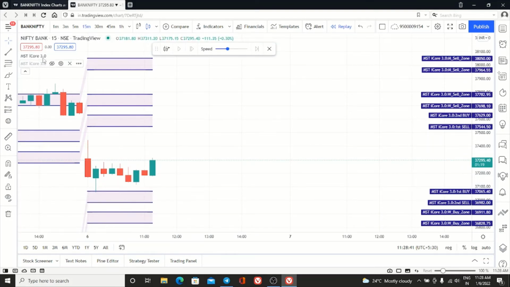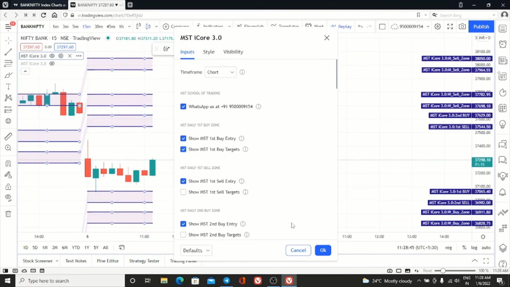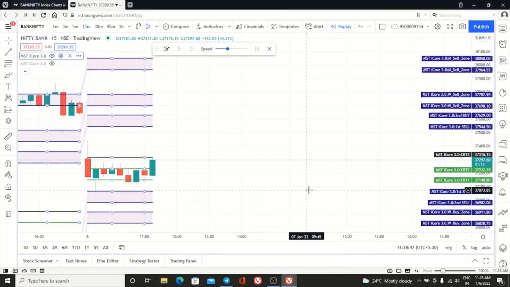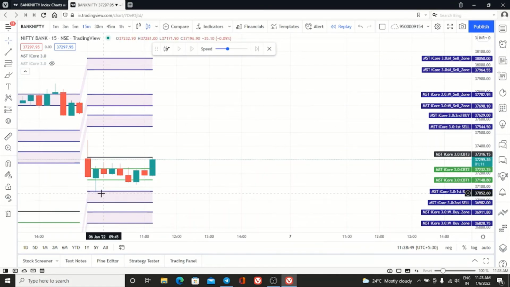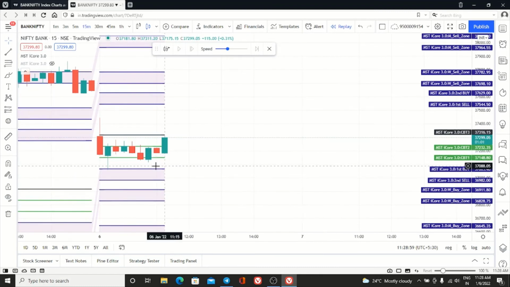So here I am showing you. So every day if you are patiently waiting, you will get very good profit. See here, this is 1:1. If you are booking at the first target, it is 1:1. Booking at second target, 1:2. Booking at third target, 1:3. Clear? So this is how you have to trade.